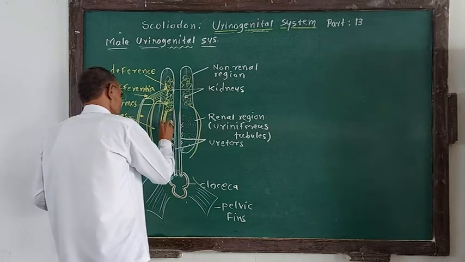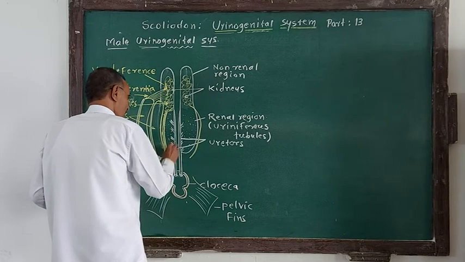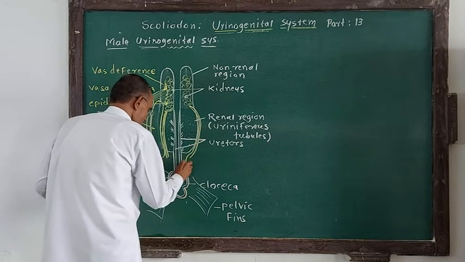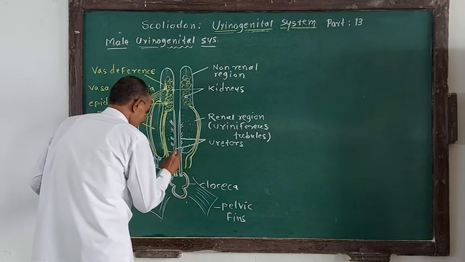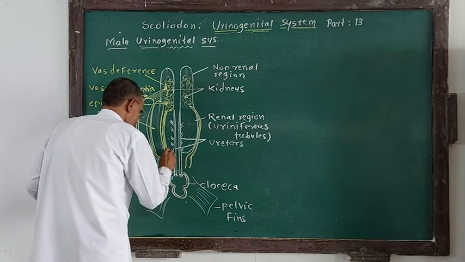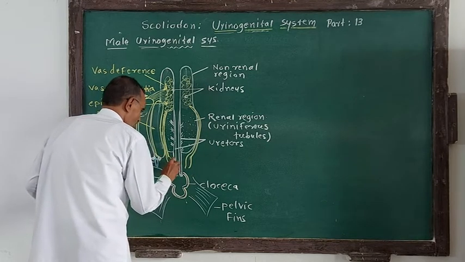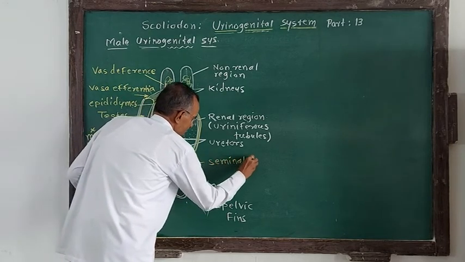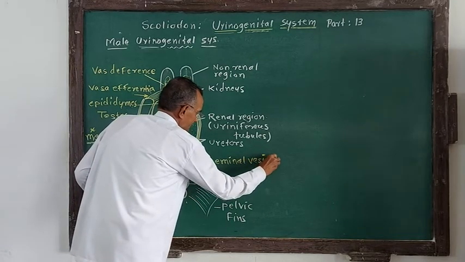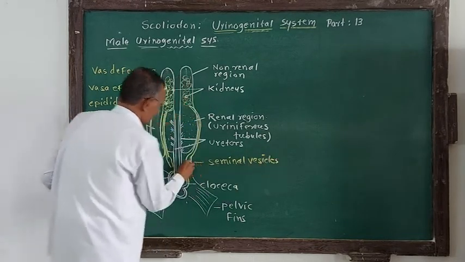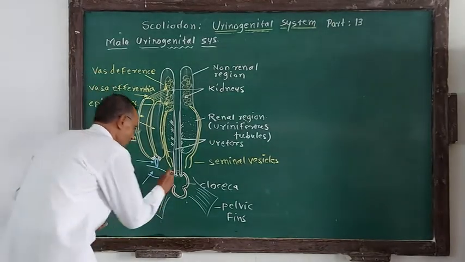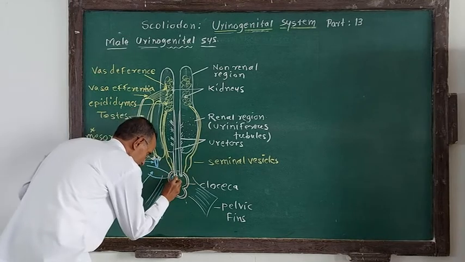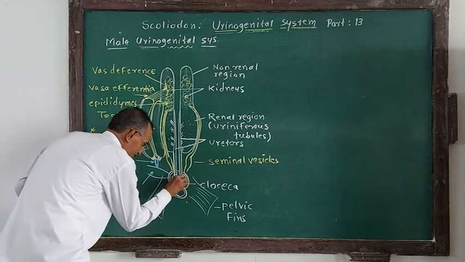Now this vas deferens, at its posterior end, remember my words, forms a seminal vesicle, a slight enlargement. These are called seminal vesicles, part of the reproductive system. This is also for storage of sperm for some period. And from there, the seminal vesicles open into the cloaca.